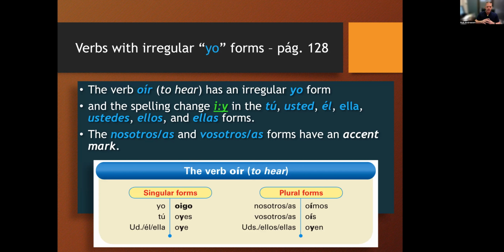And so the Y is pronounced differently, and so it's more obvious than it is oye or oyen, oyes. Doesn't necessarily sound different. It's a Y instead of an I. Okay. So again, it's go stem changing, but it's also i-y stem changing in the second person singular, third person singular, and third person plural, and then the I instead of the Y in the yo form.